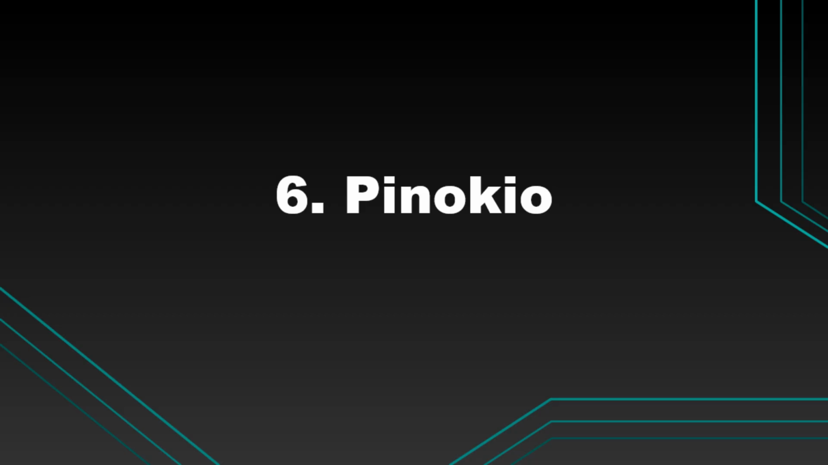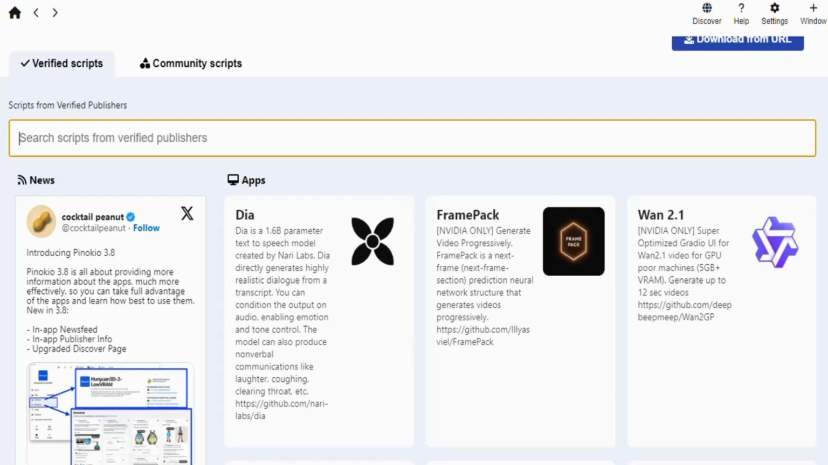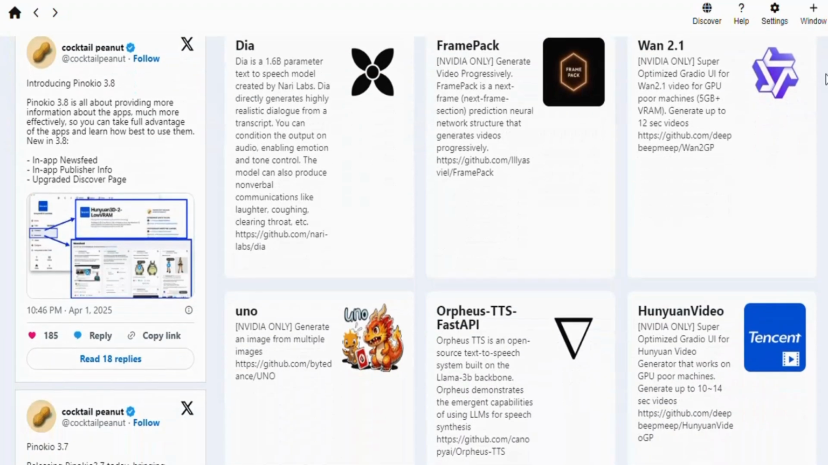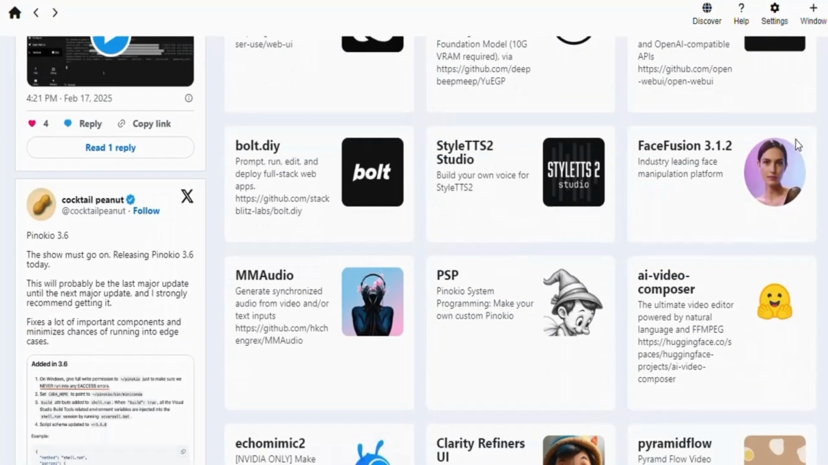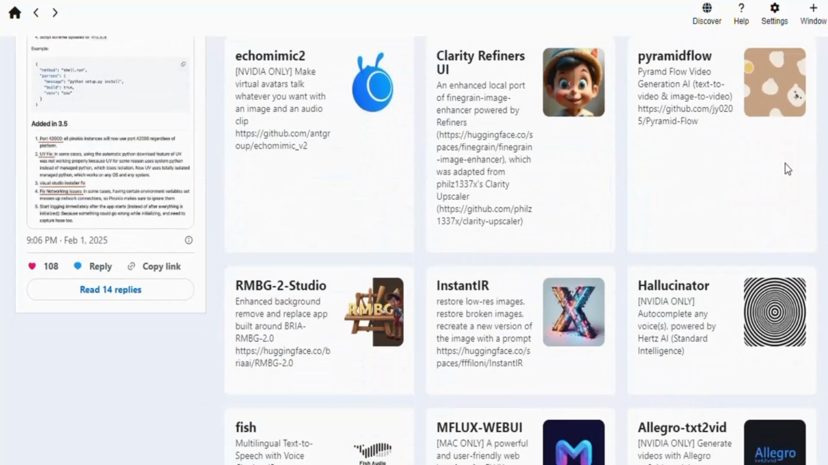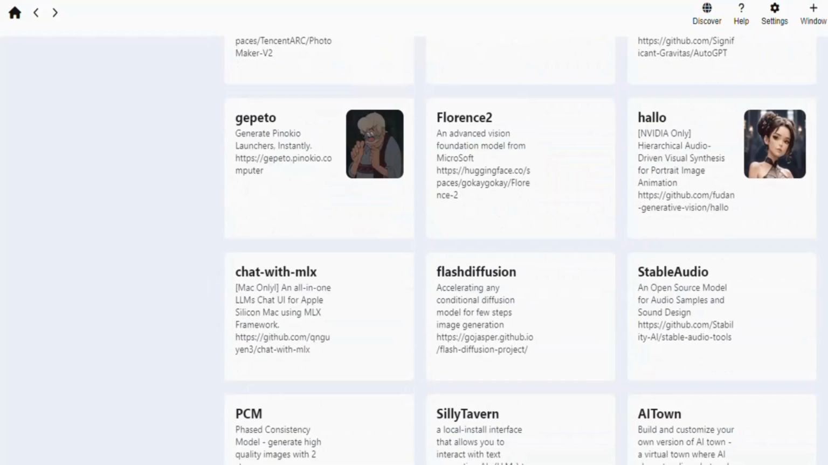The sixth app is Pinocchio. Now, this is a very useful tool. If you want to install and run any server application locally, then this app is for you. After you install it, it will give you access to different apps. You can download the one that you like. After downloading, you can use them online and completely free of charge.